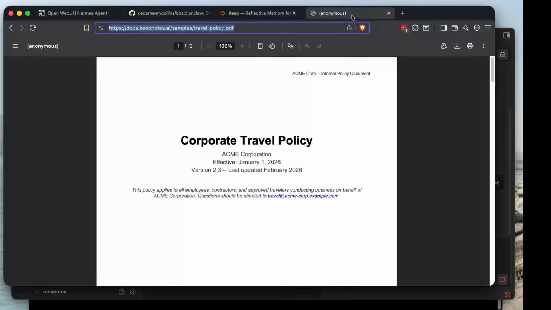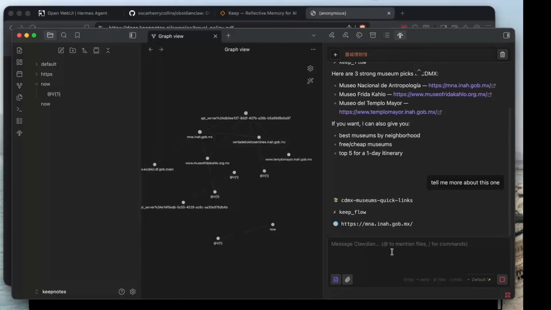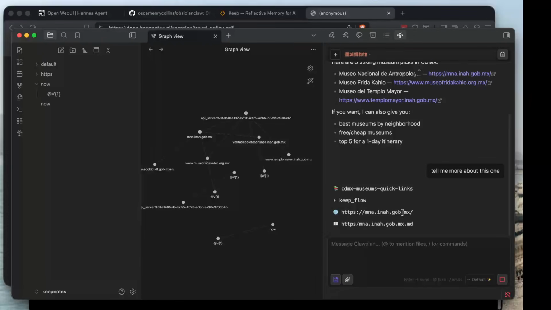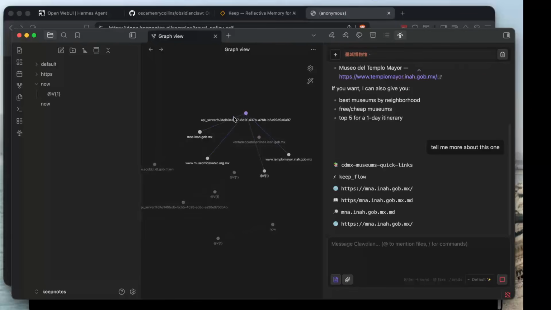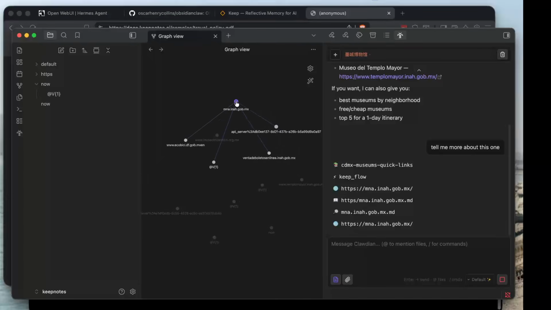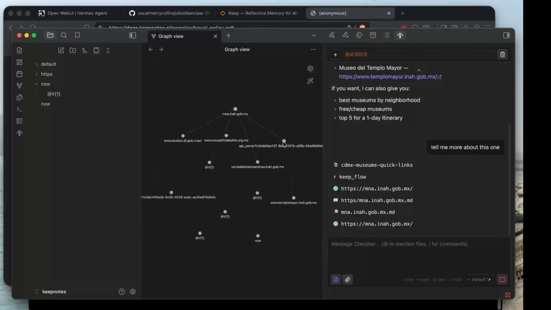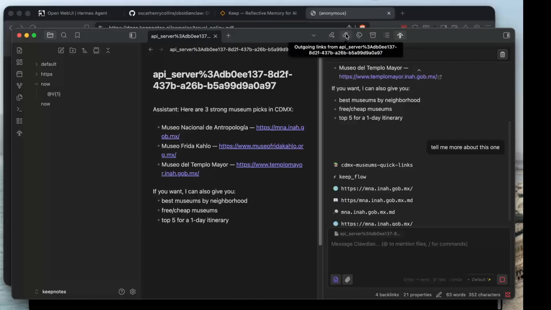I also have a travel policy fictitious document here, and I'm going to want to ask my agent about that when it comes to it. Hopefully it'll tell me a little bit more about this one here. Oh, this has already turned into something a little more. So here, this is our conversation. Go back into these links.